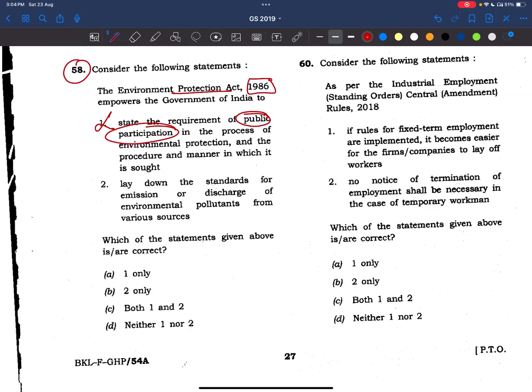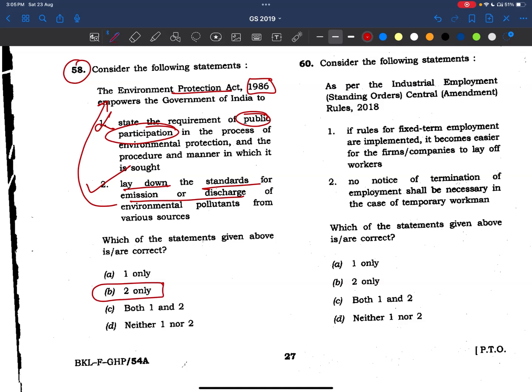Now see, they lay down the standards for the emission or discharge of environmental pollutants from various sources. Yes, the statement is correct. Because we are dealing with the Environment Protection Act, it will give the standards to reduce the emissions and discharge of pollutants. Okay, now the answer is 2.